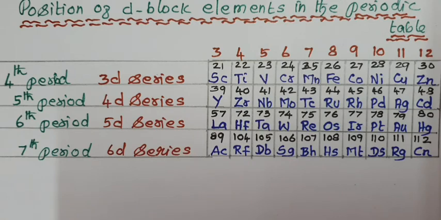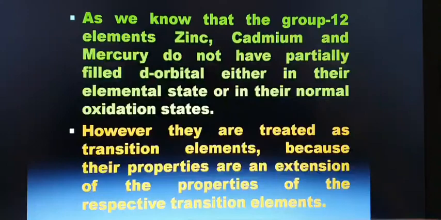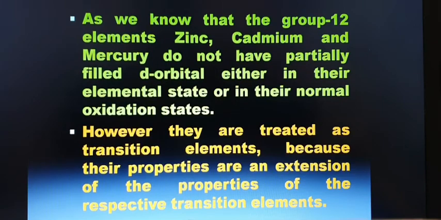And one more thing: the group 12 elements, zinc, cadmium and mercury, do not have partially filled d orbitals either in their elemental state or in their normal oxidation state.